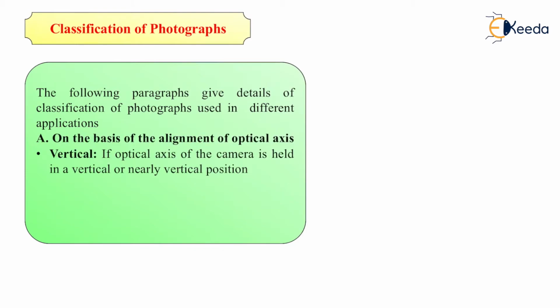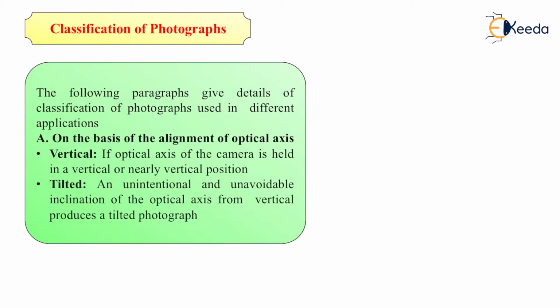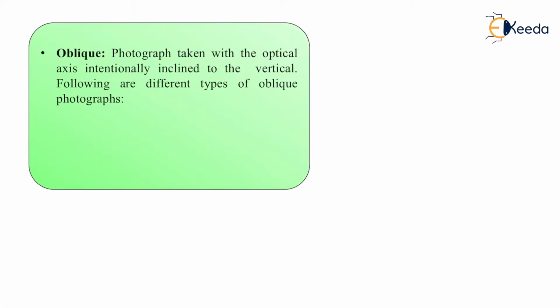If the optical axis of the camera is held in a vertical or nearly vertical position, that is vertical alignment. If an unintentional and unavoidable inclination of the optical axis from vertical occurs, it produces a tilted photograph. Then comes oblique, the photograph taken with the optical axis intentionally inclined to the vertical.